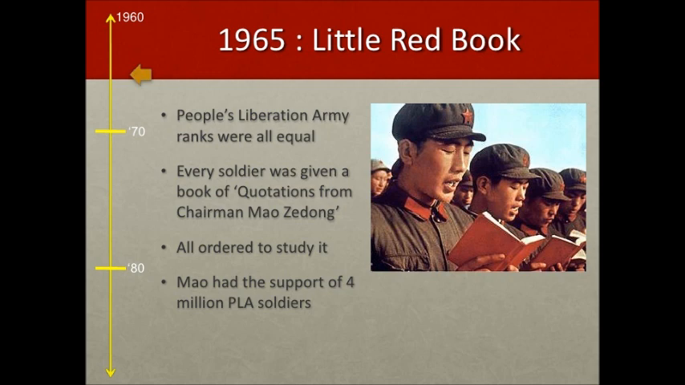People's Liberation Army ranks were all equal. Every soldier was given a book of quotations from Chairman Mao Zedong, all ordered to study it. Mao and the support of 4 million PLA soldiers.